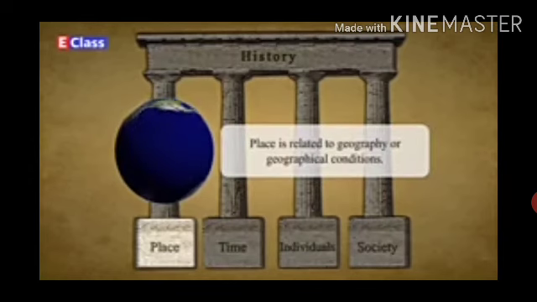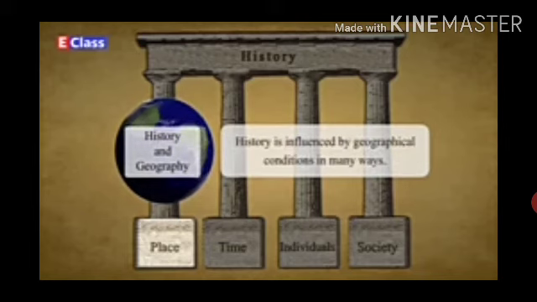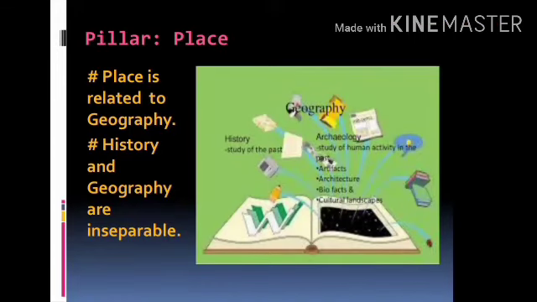Place is related to geography or geographical conditions. History and geography are inseparable because history is influenced by geographical conditions in many ways. So, place means geography. Now children, I am very sure you all know what geography is, or what you learn in geography. You learn about the earth or the places on the earth.